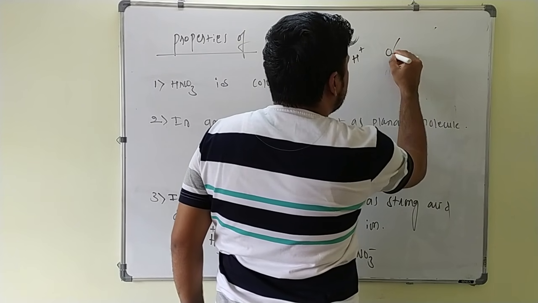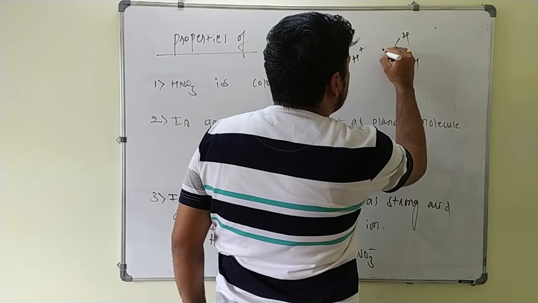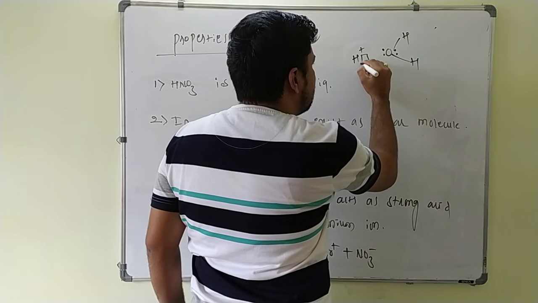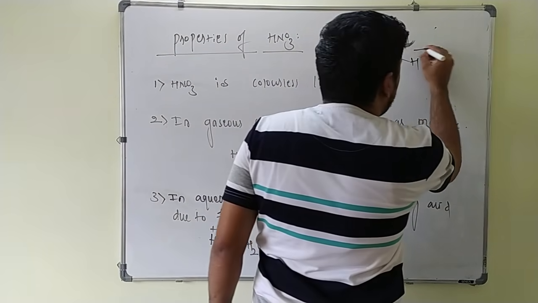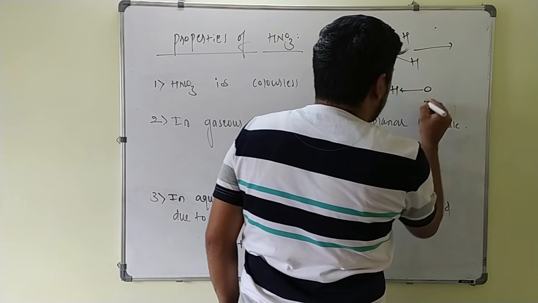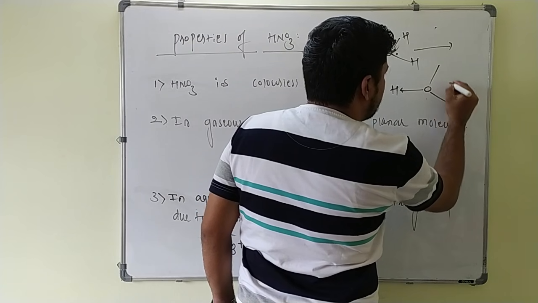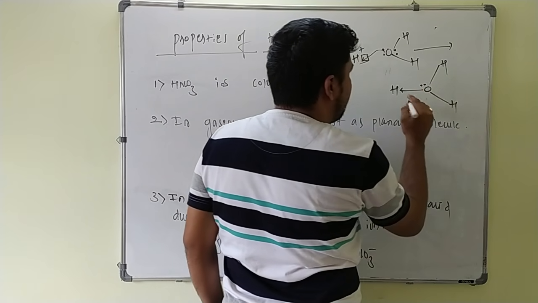If I write water as H2O with lone pairs of electrons on the oxygen, this oxygen gives a lone pair of electrons towards the hydrogen, which forms a hydronium ion. This is a coordinate bond, with the oxygen keeping the remaining hydrogen and one lone pair as it is.